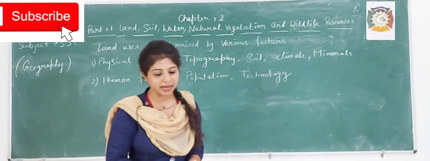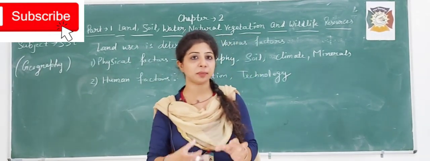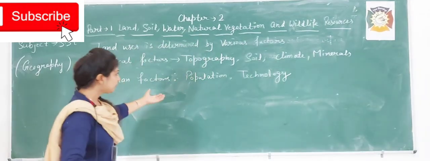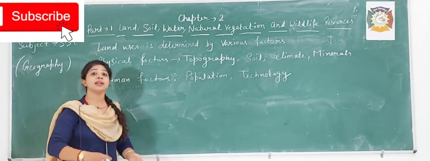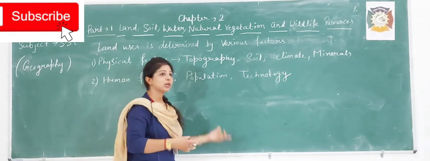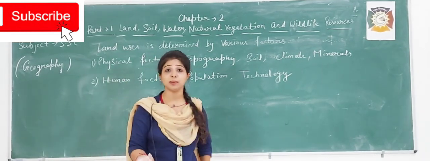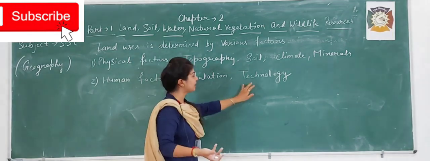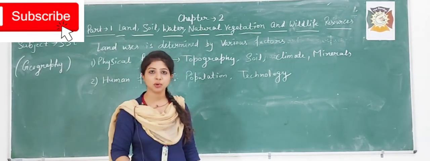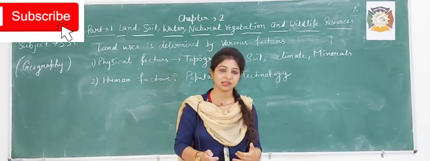It means that because of humans the land pattern also changes. If there is more population, then more economic activity will be done there. For example, industries will be more. If technology development is there, there will be more mining and less agriculture.